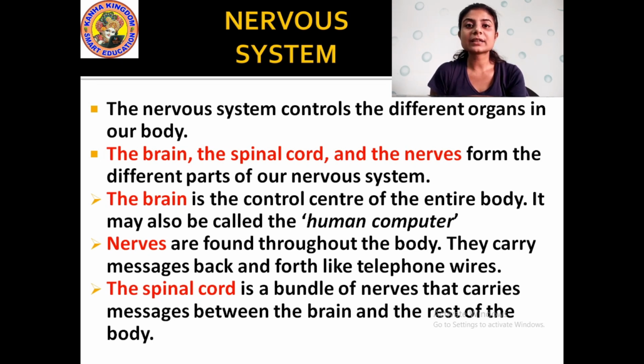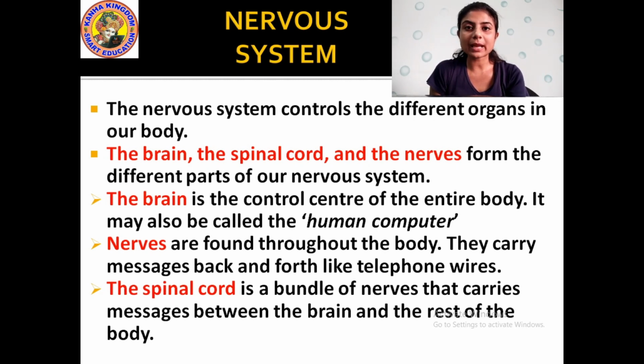These are the different organs that are connected with this nervous system. The brain, the spinal cord and the nerves present in our body form the different parts of our nervous system. Okay, then the brain is the control center of the entire body.